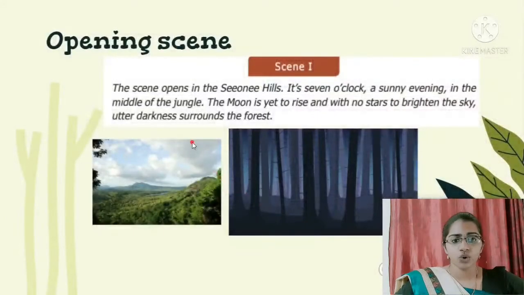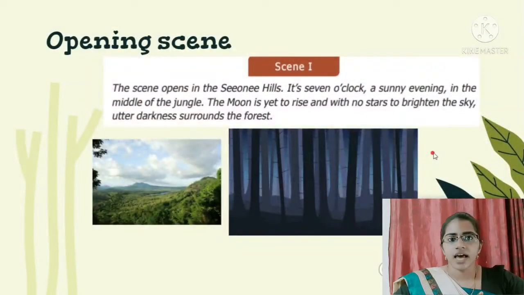Scene 1. The scene opens in the Seeonee Hills. It's 7 o'clock, a Sunday evening, in the middle of the jungle. The moon is yet to rise, and with no stars to brighten the sky, utter darkness surrounded the forest. So, the picture here represents Seeonee Hills. The hills are shown dark in the opening scene. There is no moon, the moon hasn't risen yet. There are no stars, so the sky is so dark.